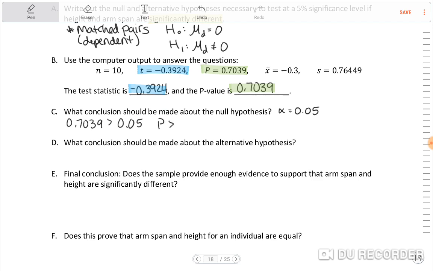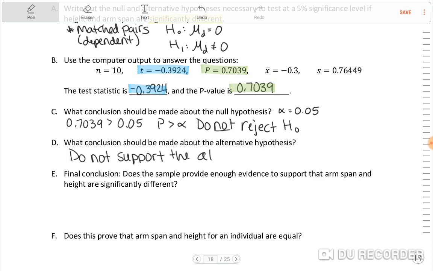So p is greater than alpha. Do not reject the null hypothesis. So what conclusions should be made about the alternative hypothesis? We would not support the alternative hypothesis. Do not support the alternative.